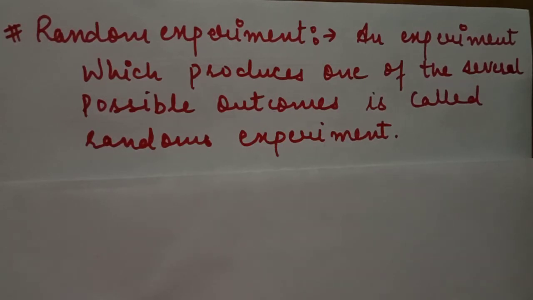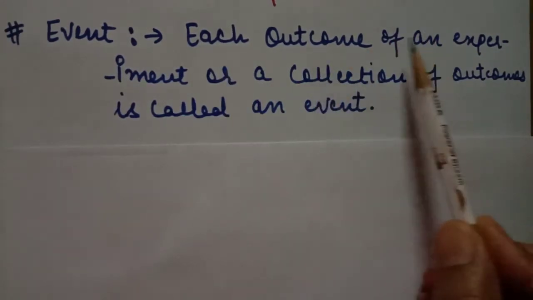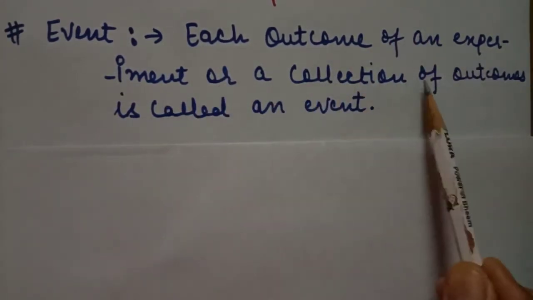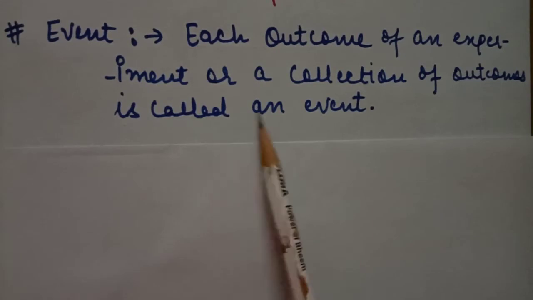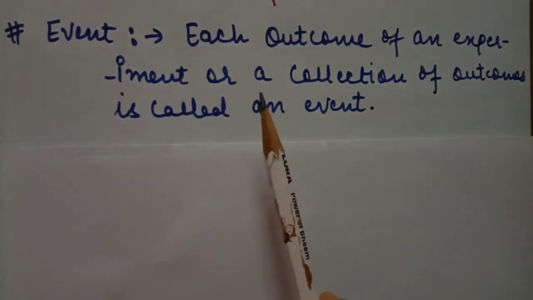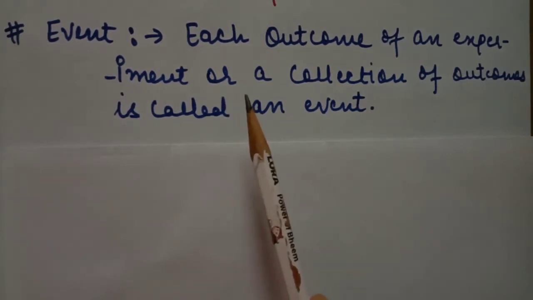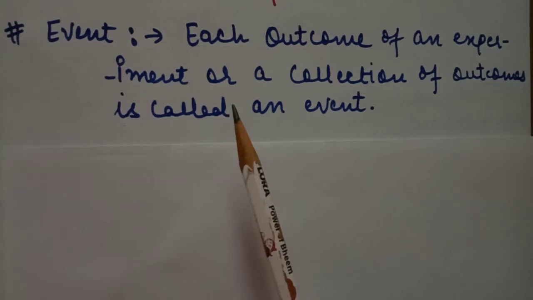Next definition is event. Each outcome of an experiment or a collection of outcomes is called an event. Students, try to understand event. First we will correlate it with trial. What was a trial? A trial is an action which results in one or several outcomes.